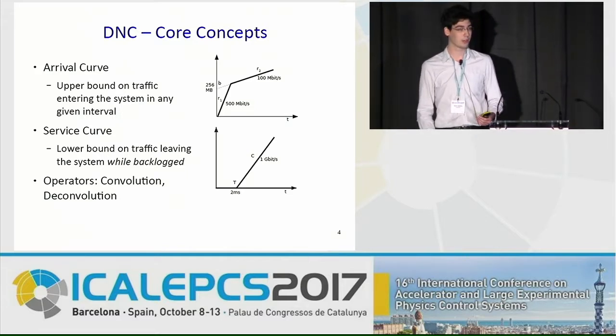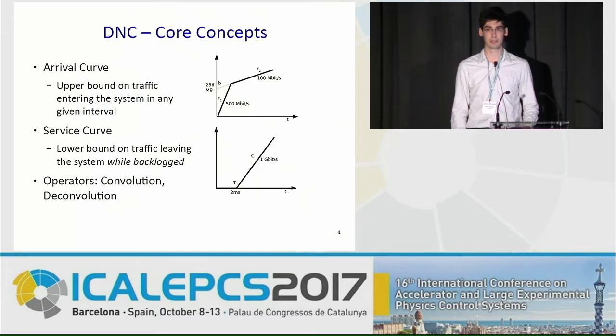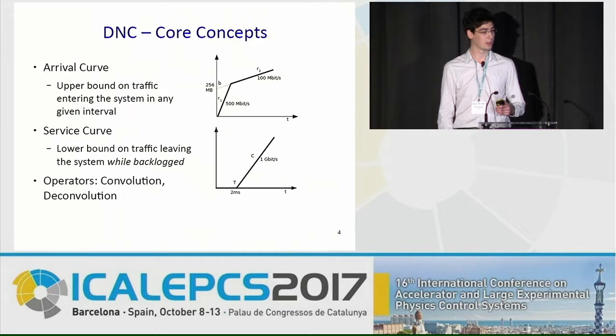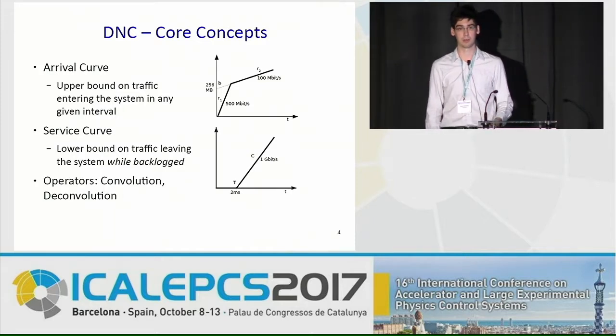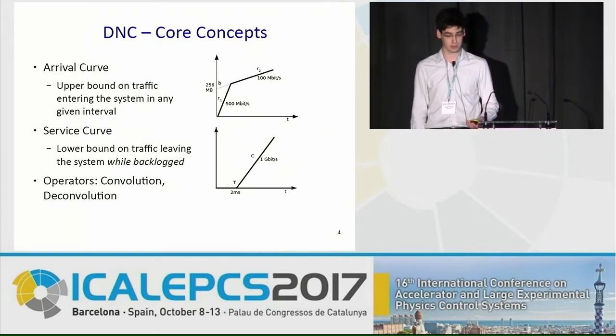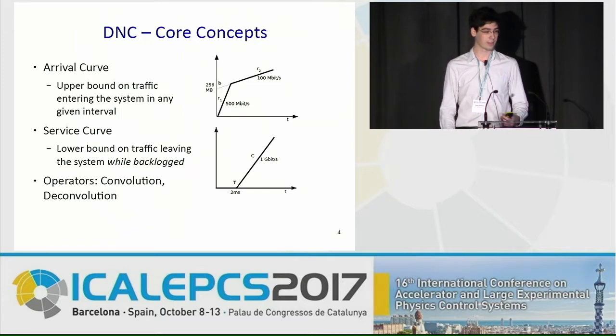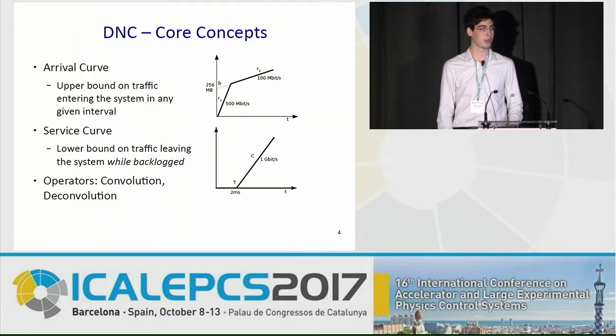On the other hand, we have service curves, which represent the forwarding capabilities of the system. What this means is that in any period in which the system is backlogged, the service curve is a lower bound on the traffic emitted by the system. So, for example, a network link with a latency of 2 milliseconds and a rate of a gigabit per second would have the service curve shown here on the lower graph. And this is combined with operators which allow us to chain curves and construct complex networks from fairly simple building blocks.